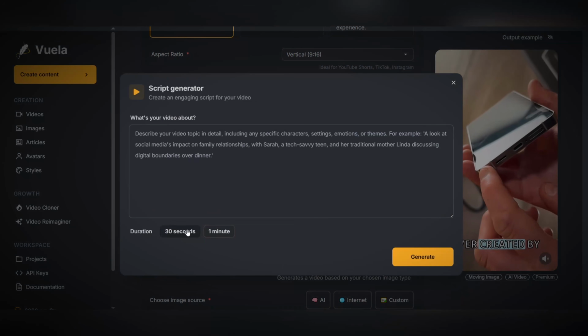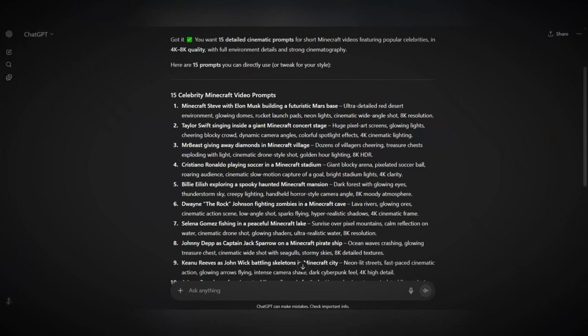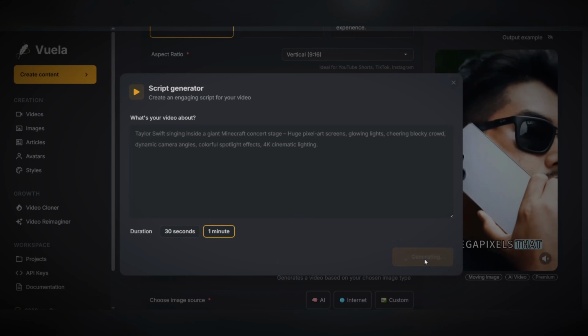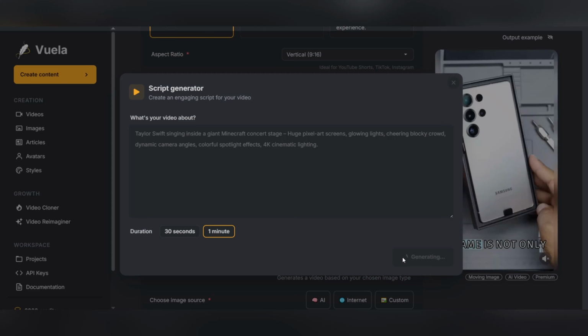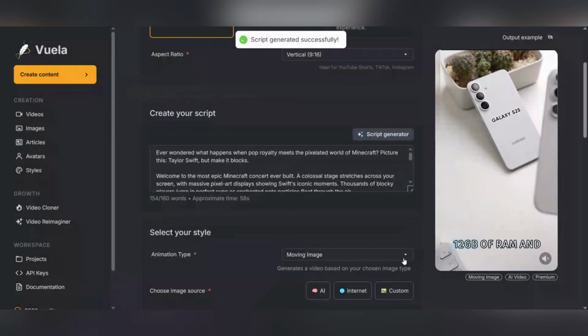In this section, you need to enter the prompt that you have already prepared in ChatGPT. This step is the most important part of the process, because the quality of the output depends a lot on the text of your prompt. A precise and creative prompt can make the output of your video many times more attractive.